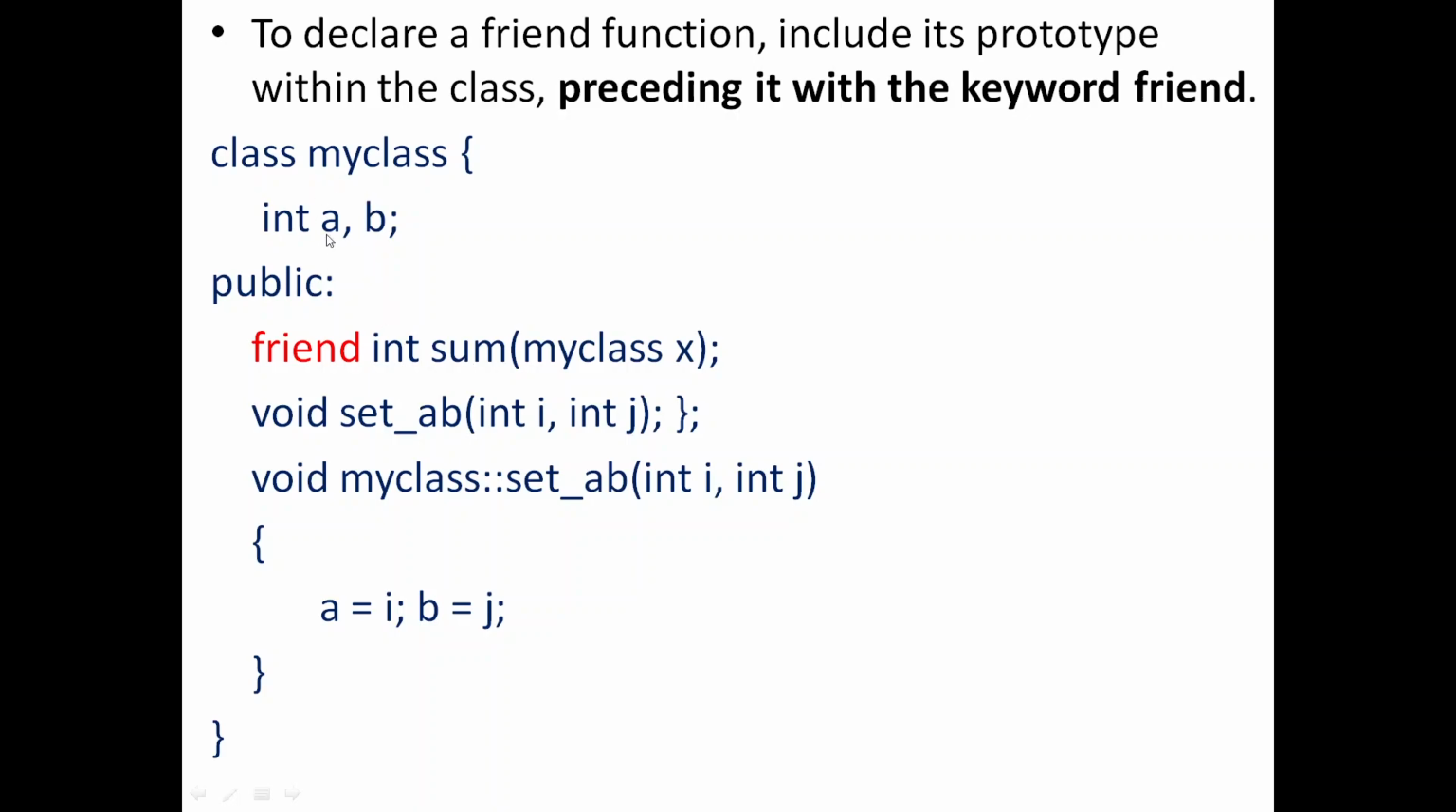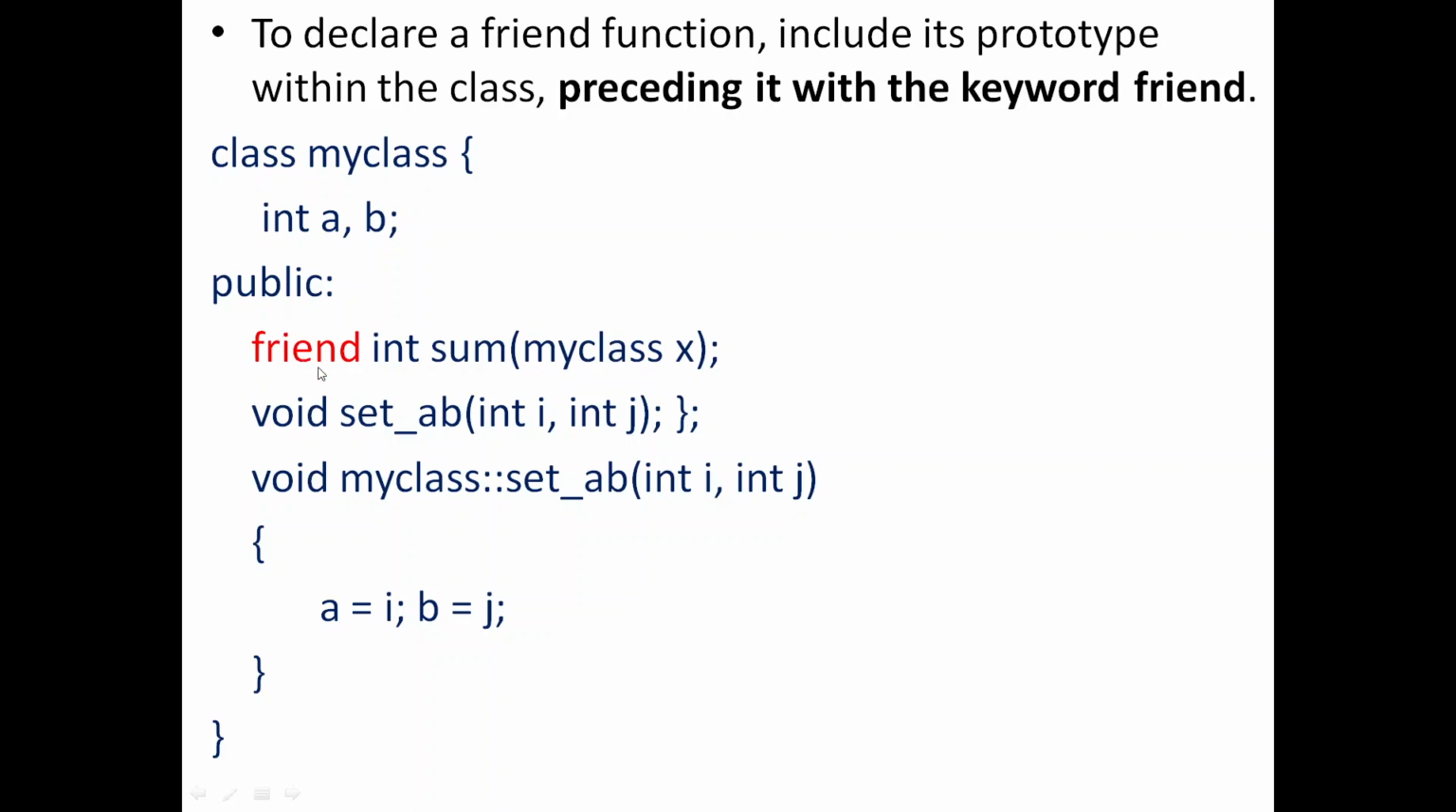Just carefully observe: my class is a class where there are two members, int a and b. By now you should have understood that these are private members. So when you don't specify anything about the accessibility, they become private by default. So a and b are private members, which means they are only accessible by the member function setAb. But you are going to introduce a non-member function as a friend of this particular class using the keyword friend. So friend int sum, and you are going to pass the object of this class as an argument.